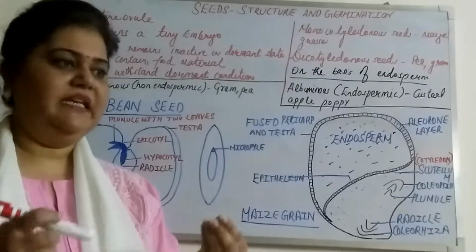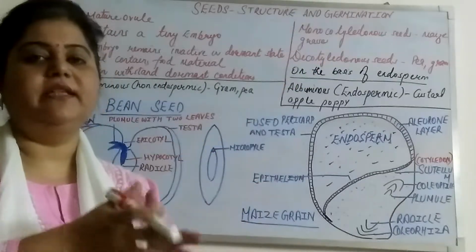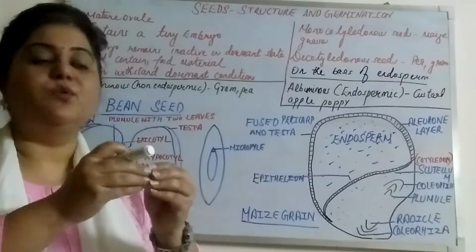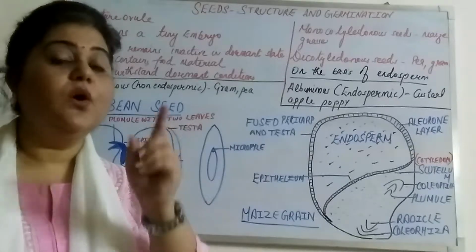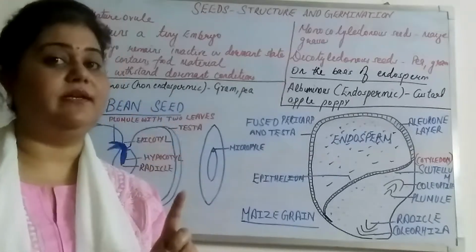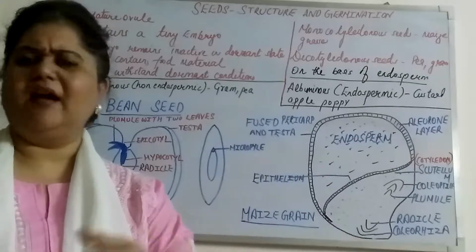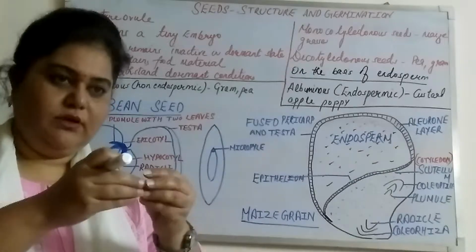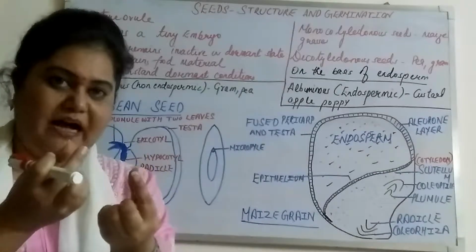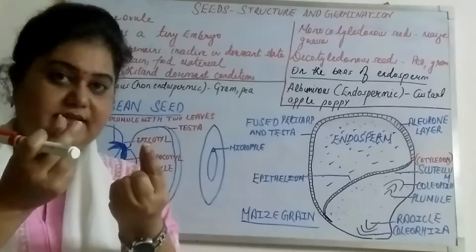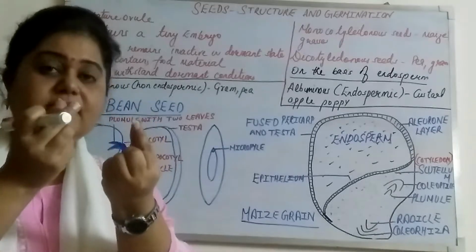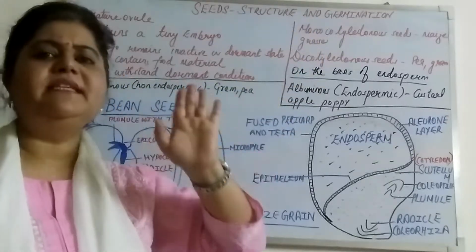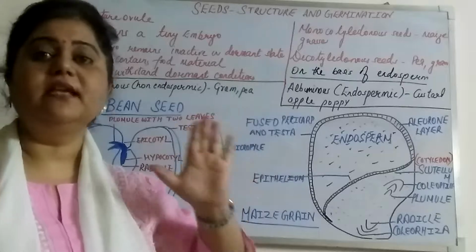Take wheat and just soak it overnight in water. In the morning, try to break this wheat into two halves. You will not be able to do it because it has only a single cotyledon. But with gram, take black gram or white gram, soak it overnight in water, and in the morning if you try to separate it, you can easily separate it into two halves and see two cotyledons. That's why we say that gram or pea seeds are dicotyledonous seeds.